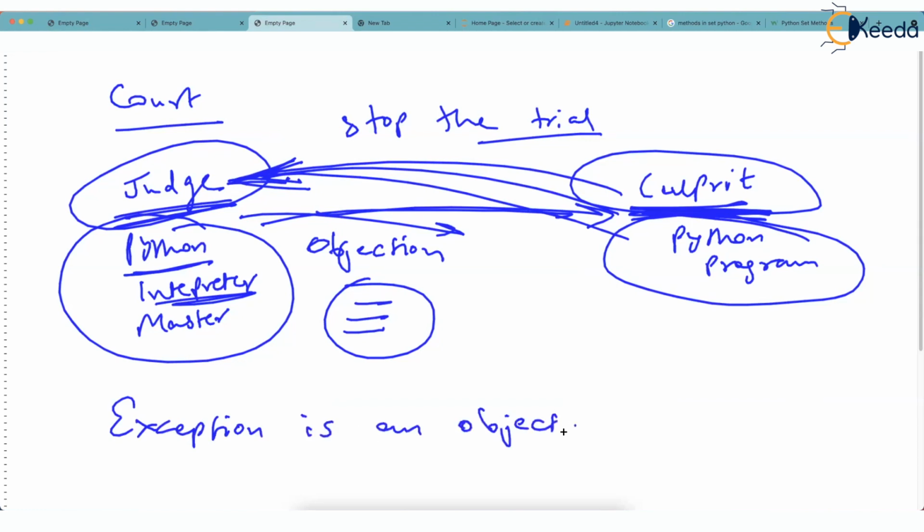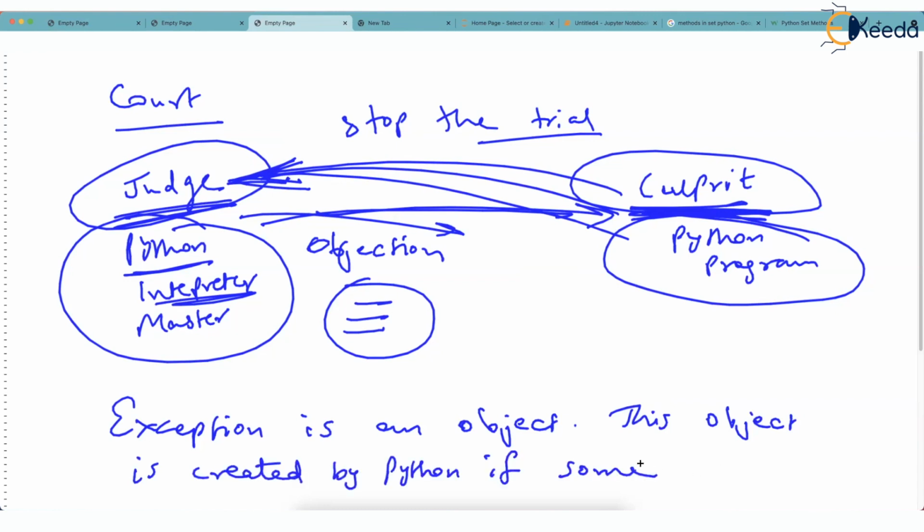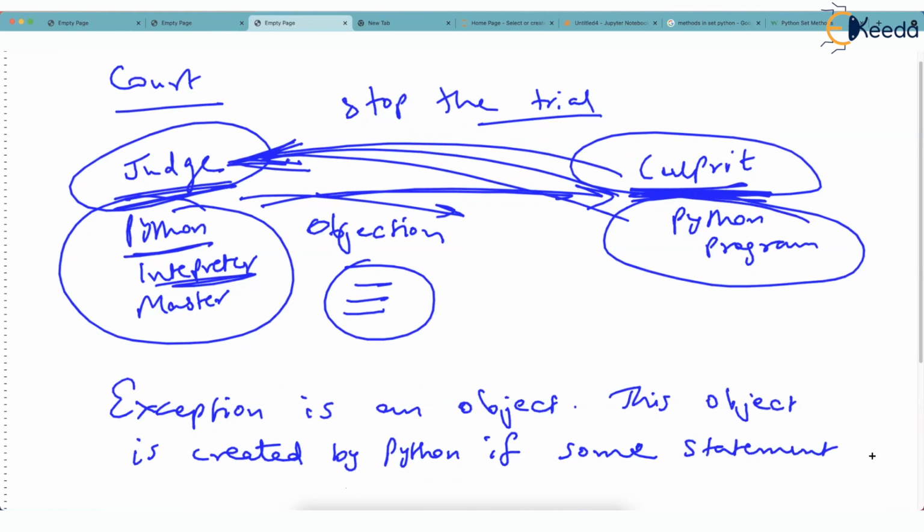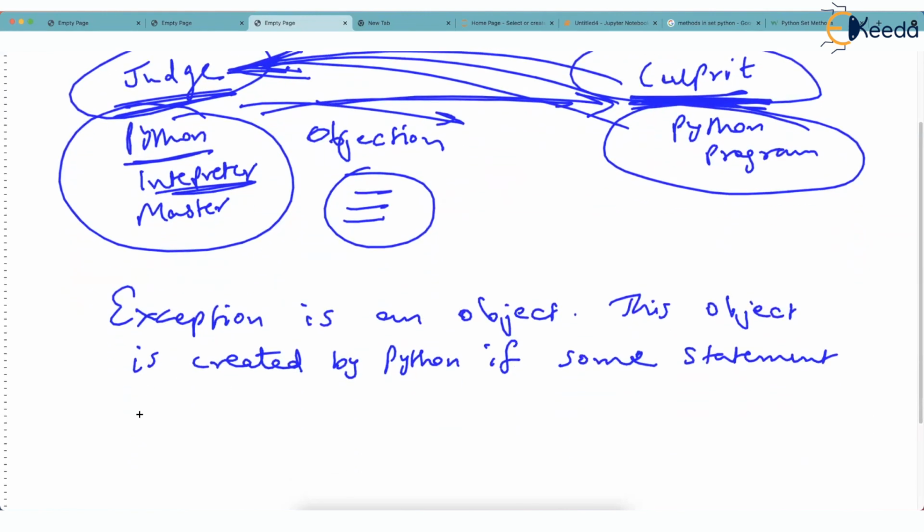Okay? And this object is created by Python if some statement cannot be executed.